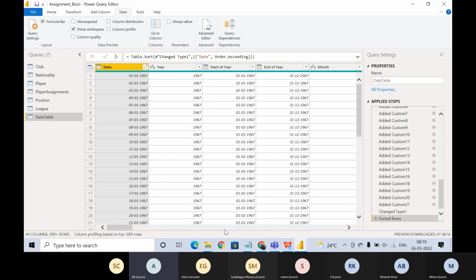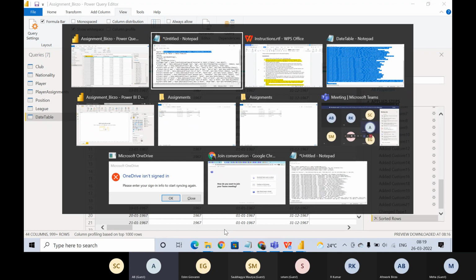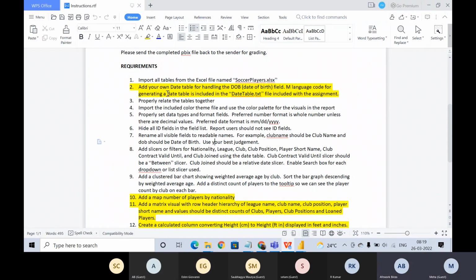So based on the question, where are we now? What we have done is imported everything. We have added a date table for handling the date of birth field using the M language code given in the assignment, just by changing the initial date, because they have mentioned date of birth.